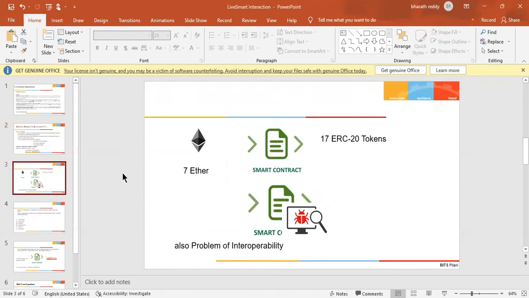To get some tokens, you need to send some ether to the smart contract. For example, if you send 7 ether to the smart contract, it may give you 17 ERC20 tokens. So for getting ERC20 tokens, you need to send ether. The smart contract will then give you a certain amount of tokens in return. When you want to create your own token, you will write a smart contract that can create tokens, transfer them, and keep track of people's balances, like how many tokens they have.